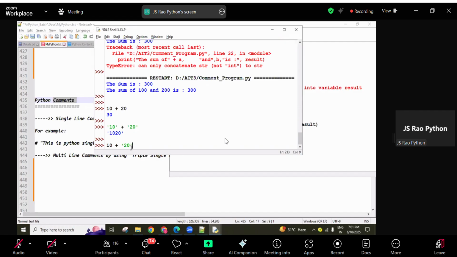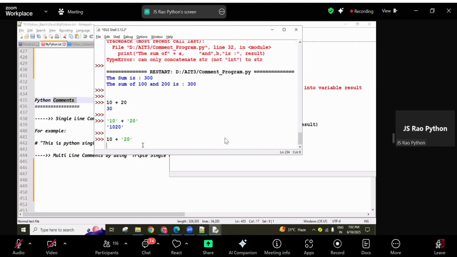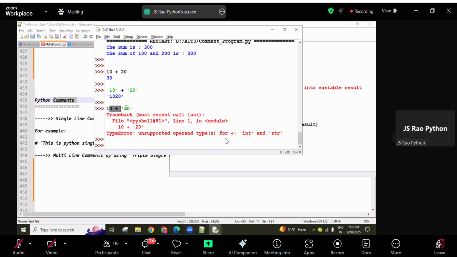Understanding? Okay, now one is a number, guys, and one is a string. Number means int. So if both are number type, plus acts like an arithmetic operator. If both are strings, then it acts like a concatenation operator. But one is a number, one is a string. So the Python interpreter gets confused, guys. Whether an arithmetic operation is required or a concatenation operation is required, it gets confused. That's why finally it throws the exception TypeError.